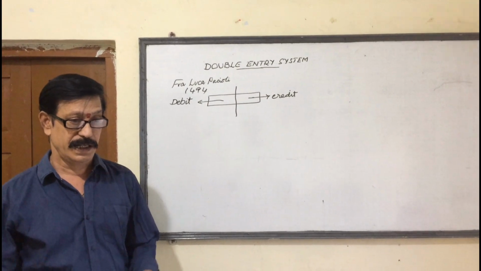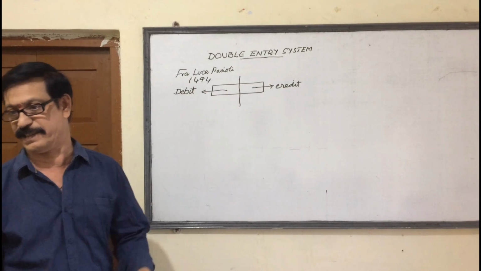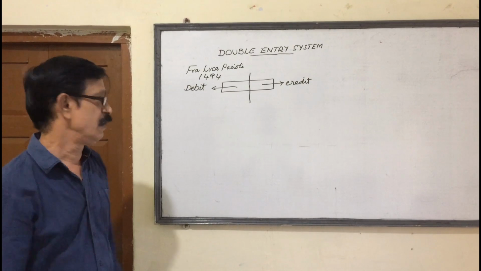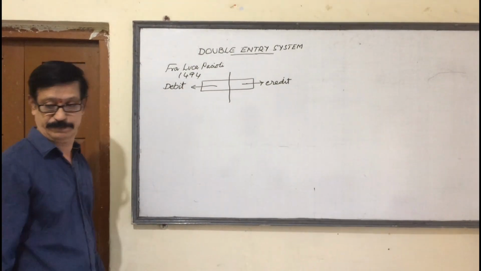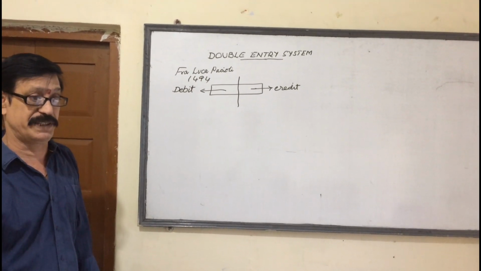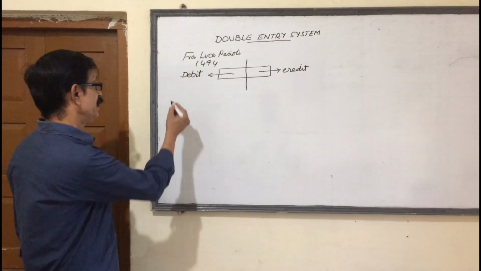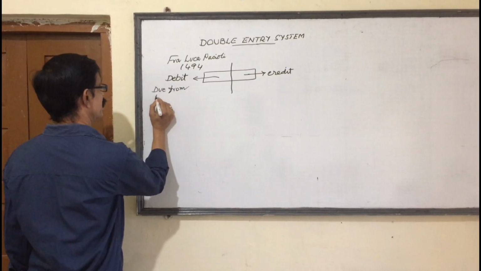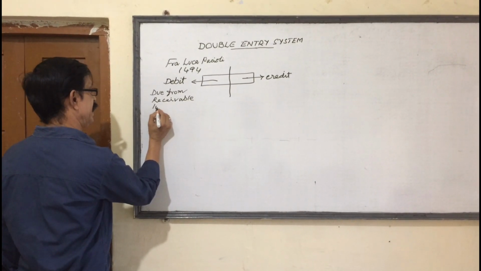Once again, double entry system is a scientific and systematical system under which every transaction is split into two parts. One part is taken as debit and another part is credit. Debit is the word derived from debitum, a Latin word, which means due from. Receivable, to be received.